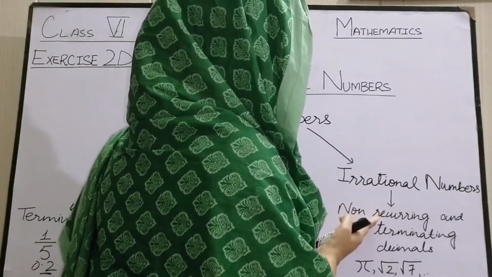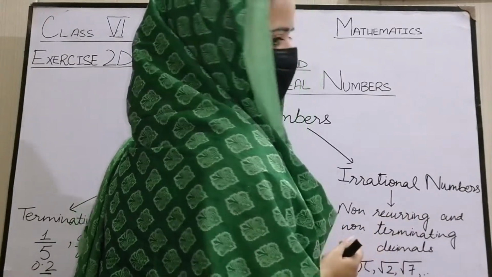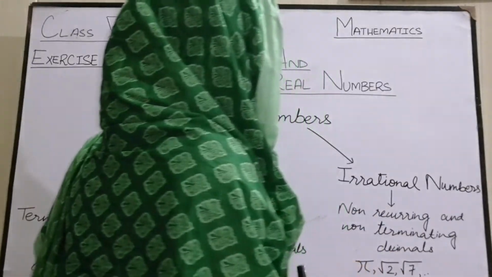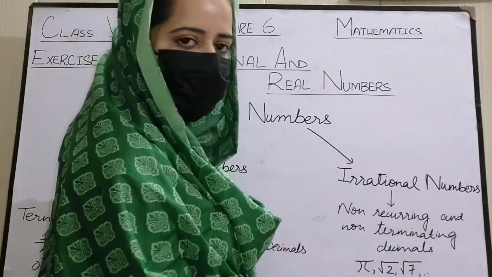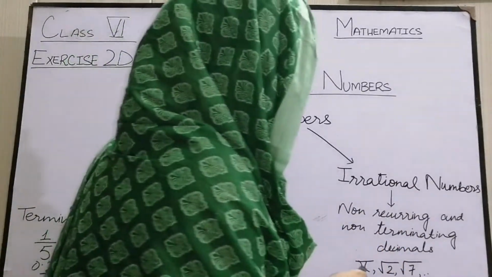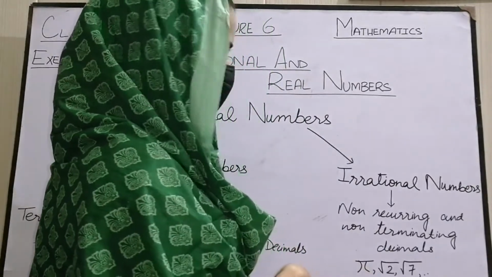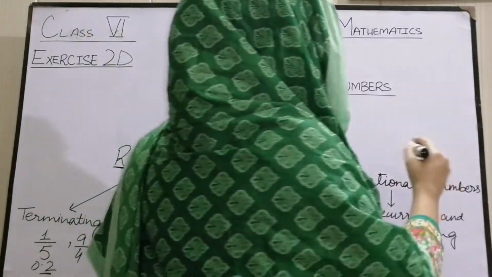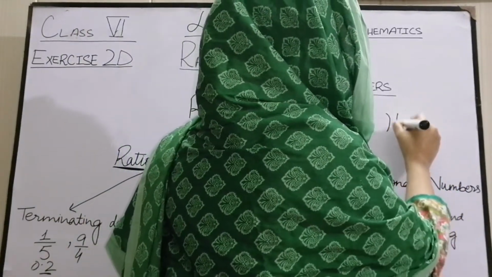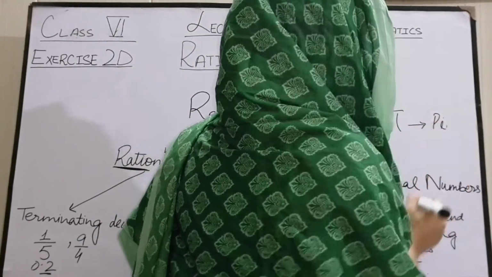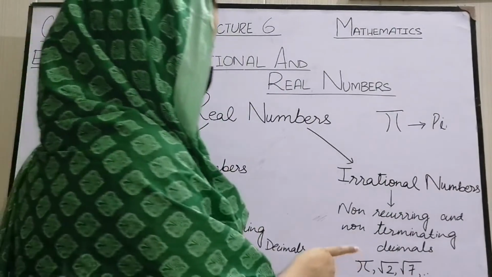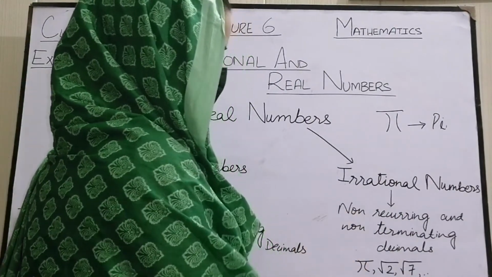Irrational numbers are non-recurring and non-terminating decimals. Irrational numbers never repeat or never terminate. Like pi, you have seen this symbol on your books or calculators, we call it pi. Pi is a non-recurring and non-terminating decimal.